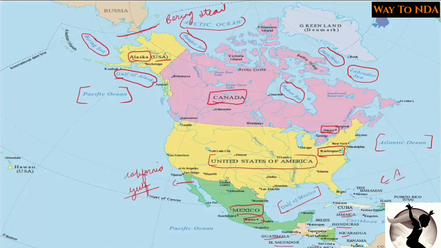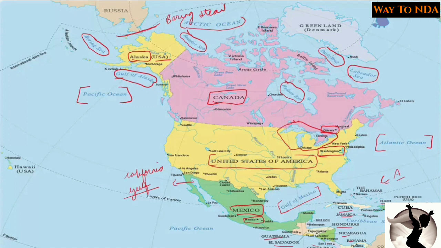Now if you talk about the internal water bodies of the American continent, you will find five major lakes in the North American continent. The location is here, you can see. The five important lakes, not continents, sorry.